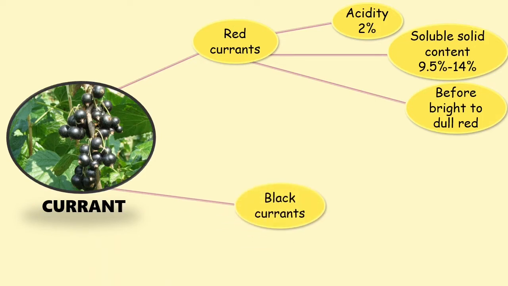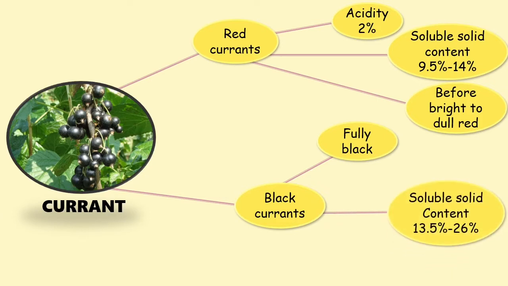Next is black currants. They must be harvested at fully black color. The soluble solid content is between 13.5% to 26%. Their acidity must reach 3% to 4.8%.